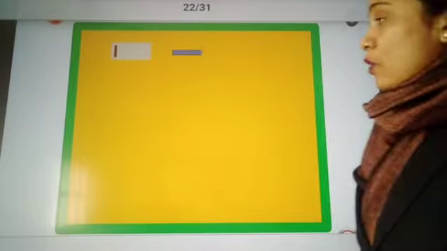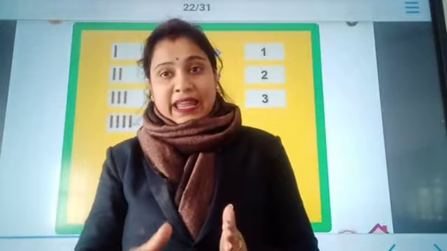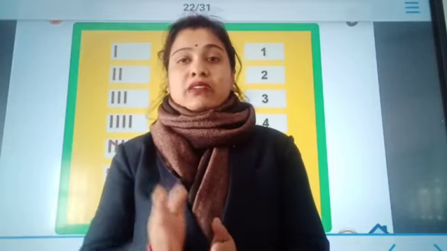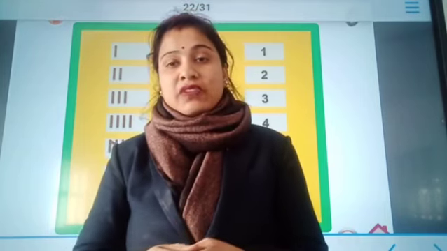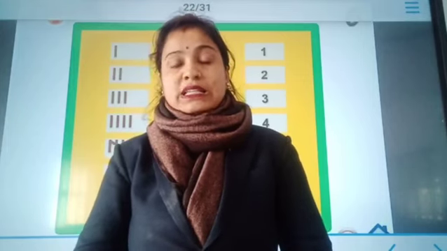Alright, so this is how we have learnt about data, raw data, arrayed data, how the data is arranged in a table by using the frequency, and how we can represent the corresponding frequency in the form of tally marks. I hope you understood the concept of data, collection of data, and how to represent the data in the form of a distribution table.